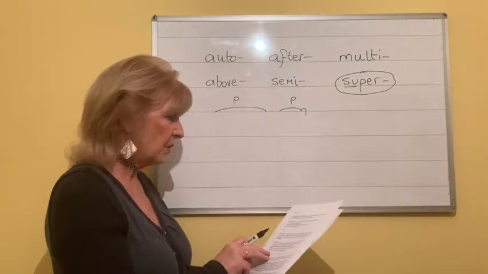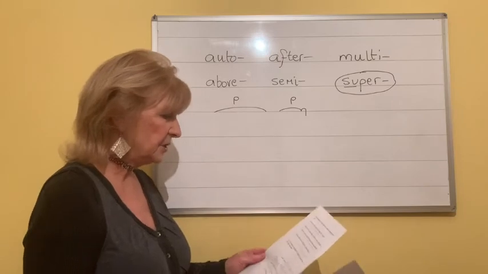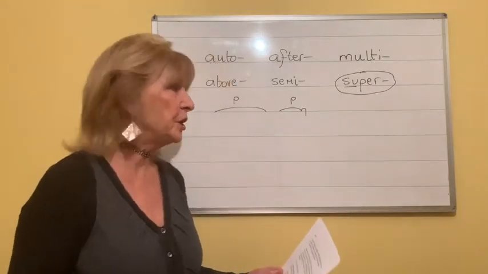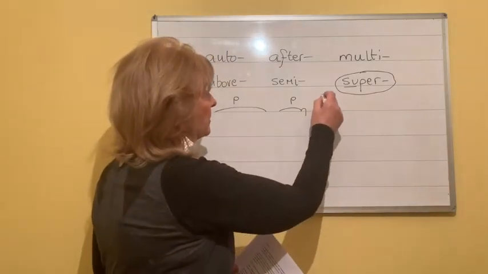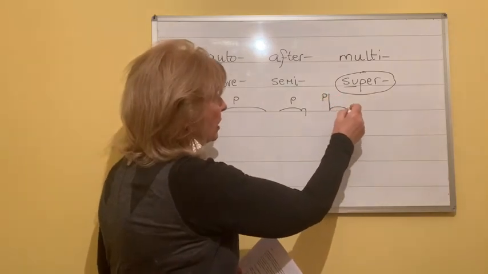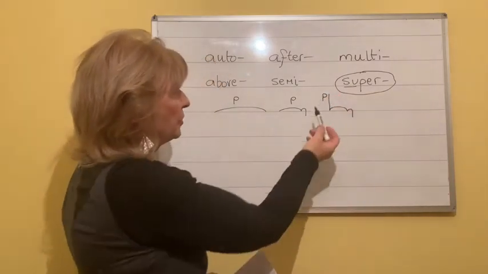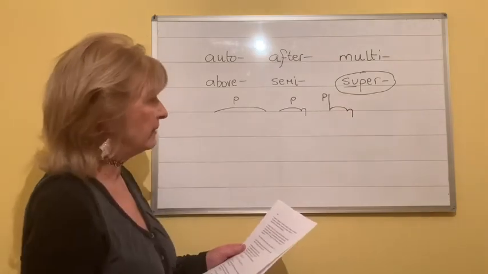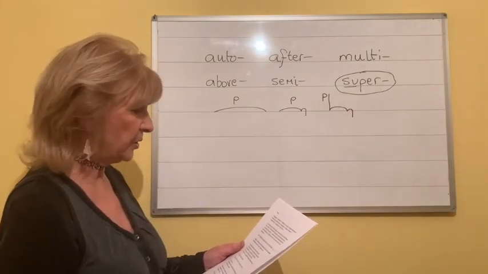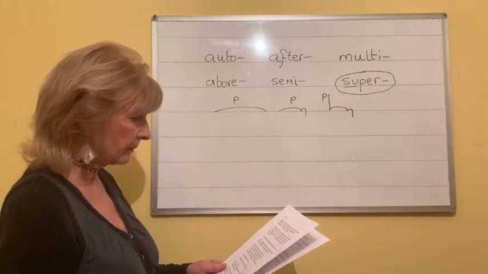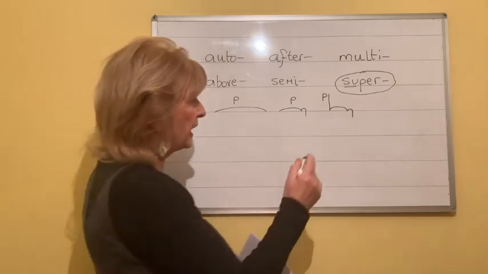So the principle is quite easy. So let's have some words then that employ super. So write superhuman. You could write it just in front of the H, otherwise it's a little bit high if you write it above an H. Superhuman. Supersonic.